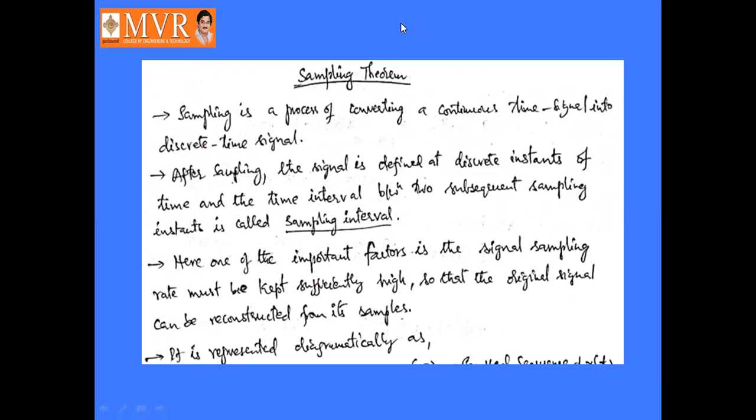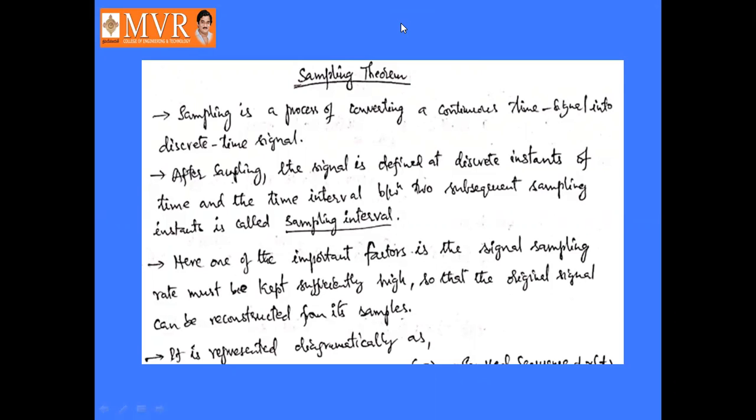After sampling, the signal is defined at discrete instances of time, and the time interval between two subsequent sampling instants is called the sampling interval. What is meant by sampling interval?